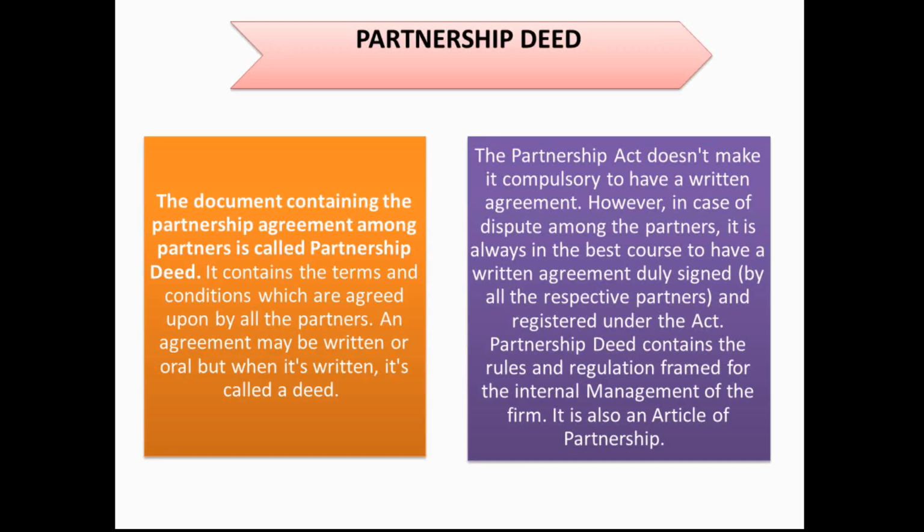In this, the partners will decide themselves the rules and regulations, terms and conditions for how they are going to manage the business of the partnership firm in the future. So it is considered as the articles of the partnership, because it mainly specifies the rules and regulations by which the partners are going to manage the business of the partnership firm.